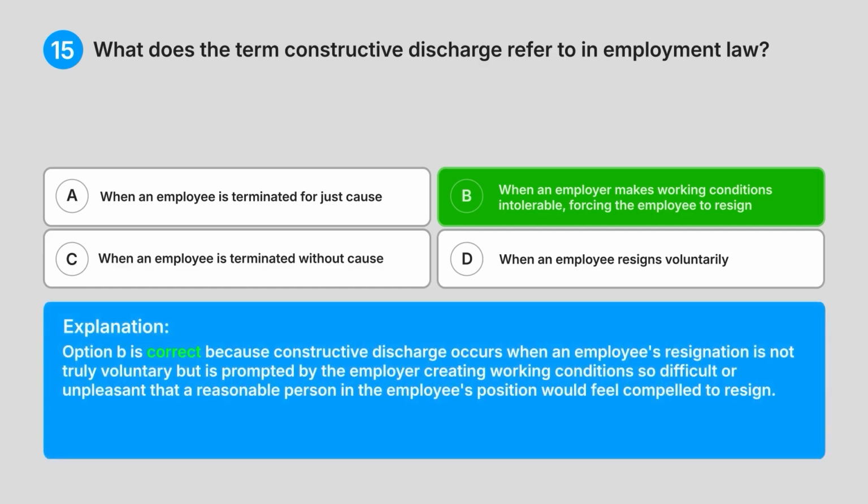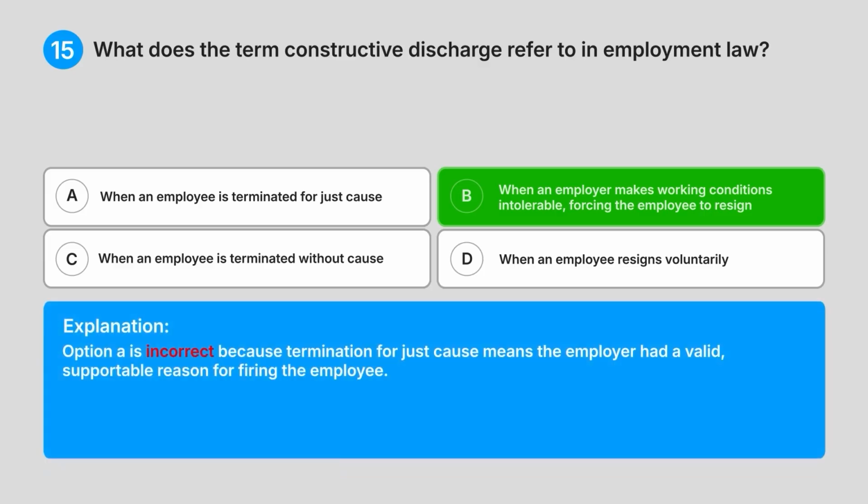Explanation: Option B is correct because constructive discharge occurs when an employee's resignation is not truly voluntary, but is prompted by the employer creating working conditions so difficult or unpleasant that a reasonable person in the employee's position would feel compelled to resign.